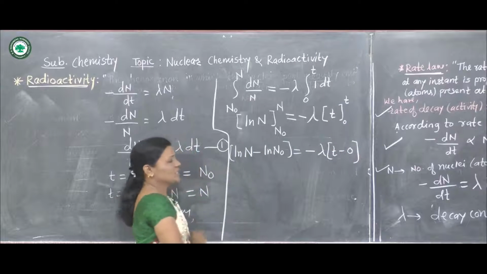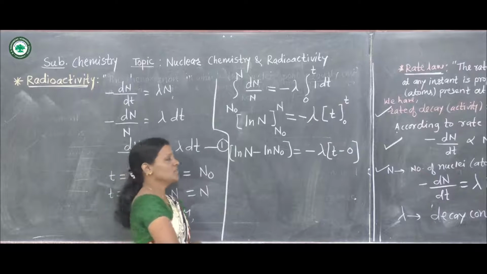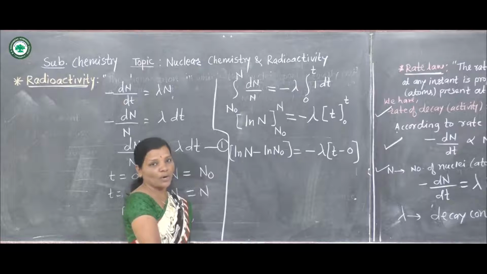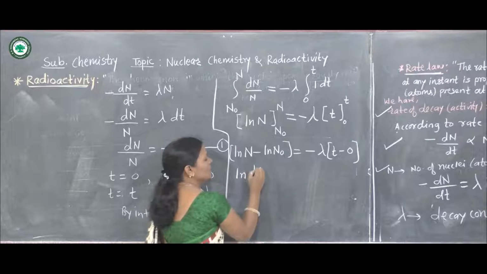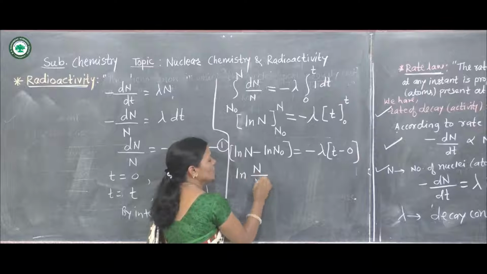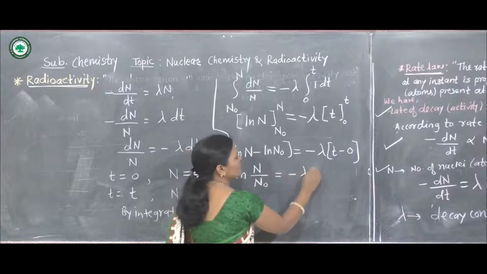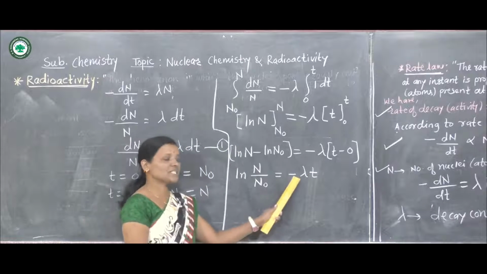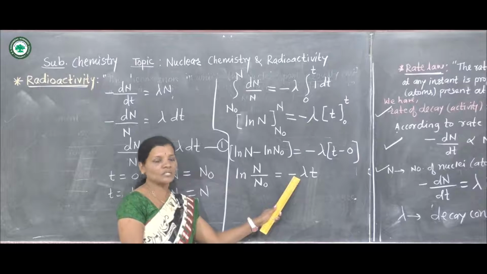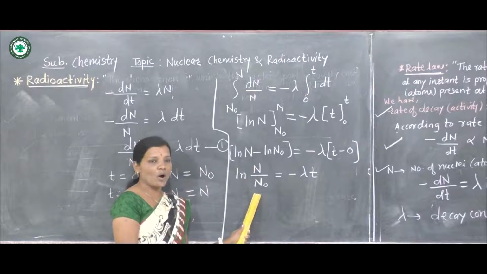Now by solving this, we know that log a minus log b is equal to log a upon b. Using that formula, we can write ln N upon N naught is equal to minus lambda into t. If we remove the negative sign on the right hand side, we have to reverse the log.